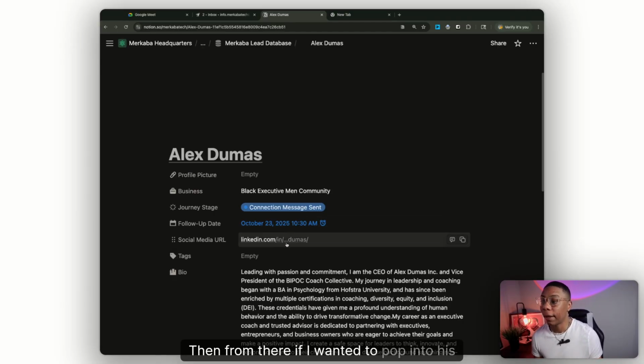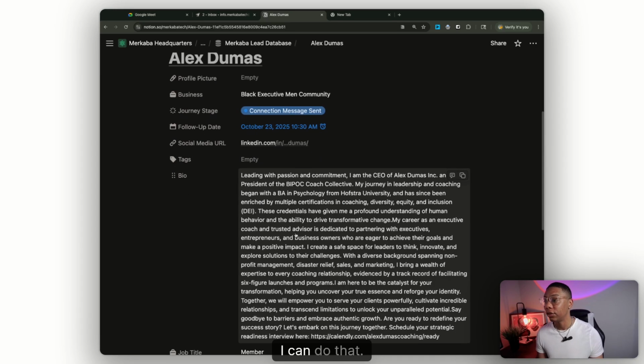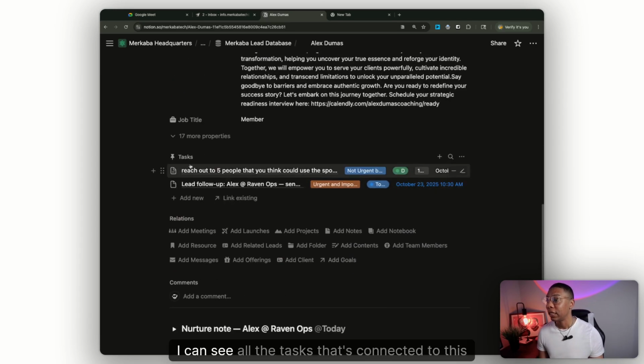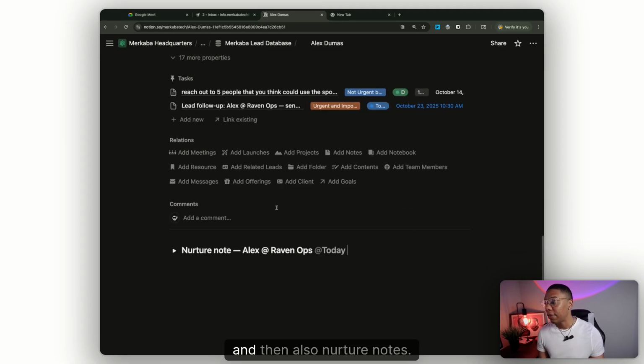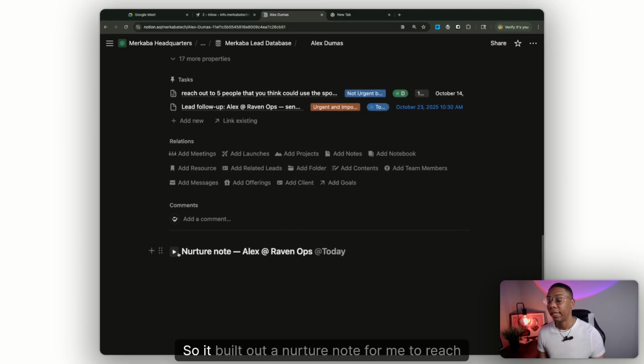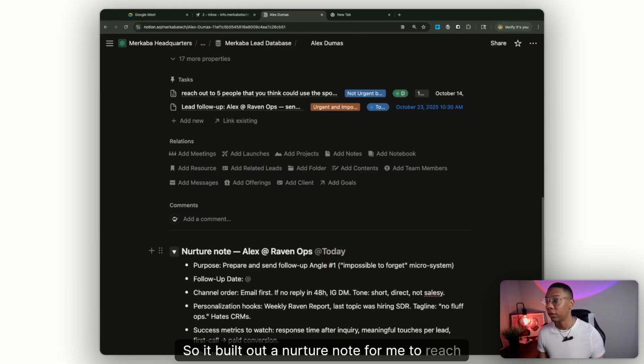Then from there, if I wanted to pop into his LinkedIn or anything like that, I can do that. That link is there. I can see all the tasks that are connected to this actual lead. And then also nurture notes. So it built out a nurture note for me to reach back out to him.